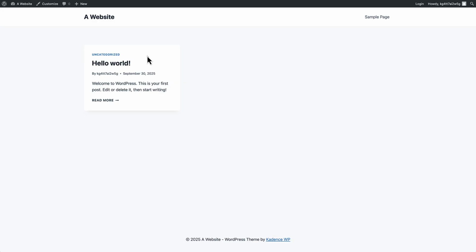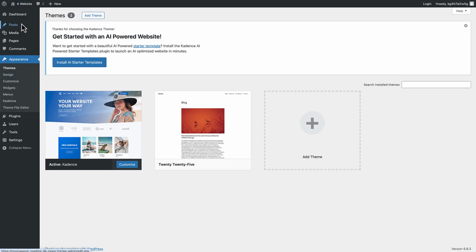What that means is, if we actually had a child theme installed right now, if we went to the themes section of your site, you would see the Kadence theme installed, and you would also see another theme that's based on the Kadence theme installed as well, serving as a child theme. The requirement is that they both have to be installed in order for it to work, because that child theme is deriving all of its base functionality from the parent theme and basically holding all its own customizations within the child theme.